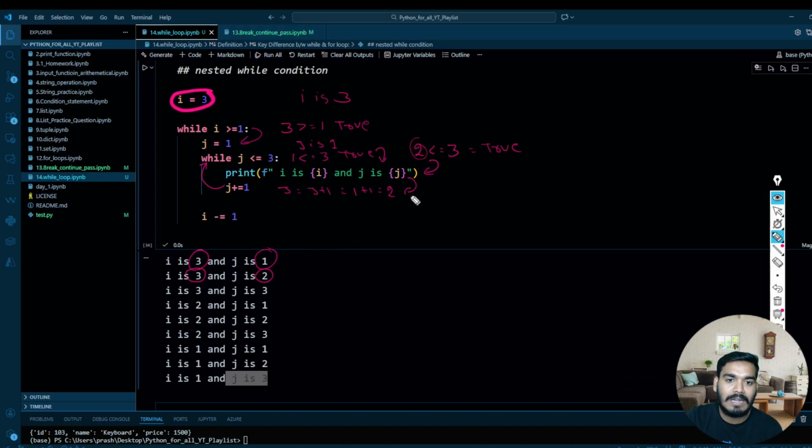After that, it will again come over here. This time your j is 2, so j equal to 2 plus 1, it will become 3. Correct? After that, again it will go to this line of code, and 3 is less than or equal to 3, which is true. And again from here it will come to this line of code, and your i is still 3 and j is 3. So this line of code will get executed.